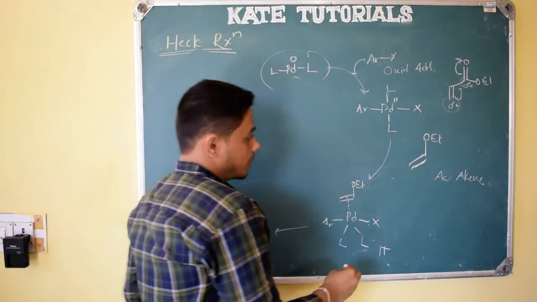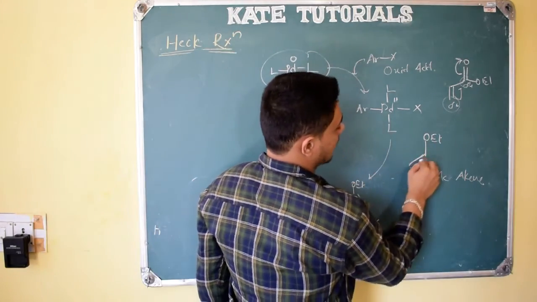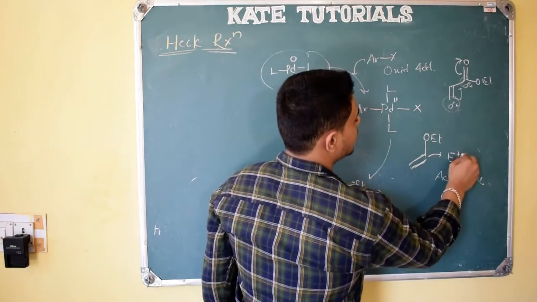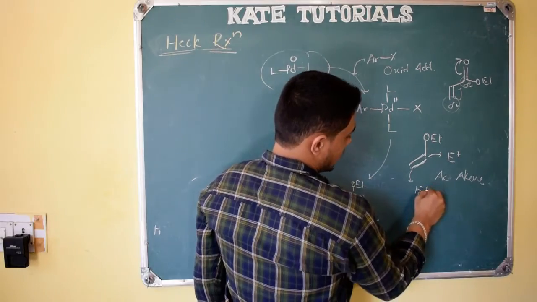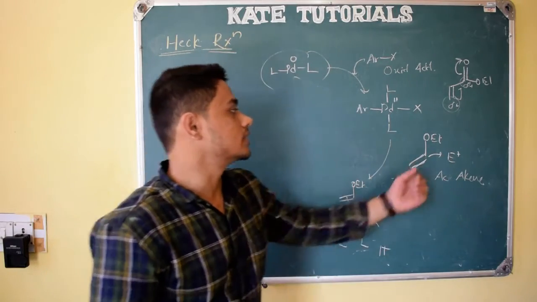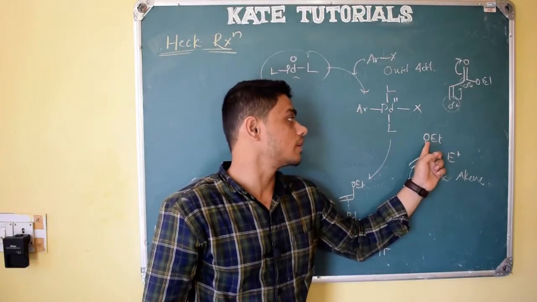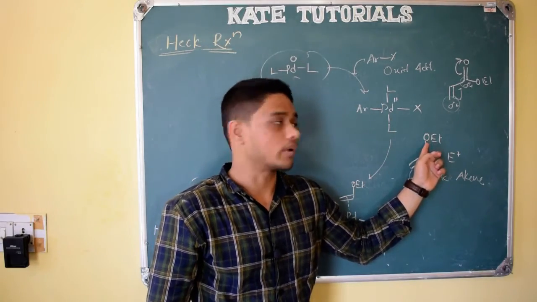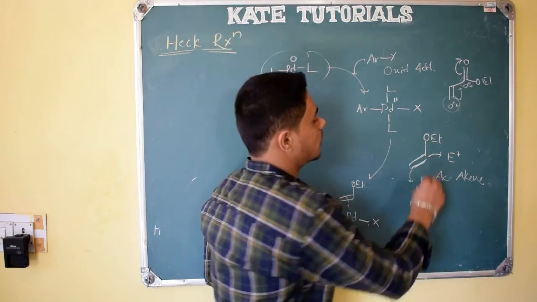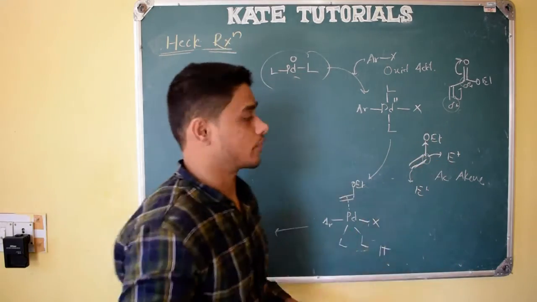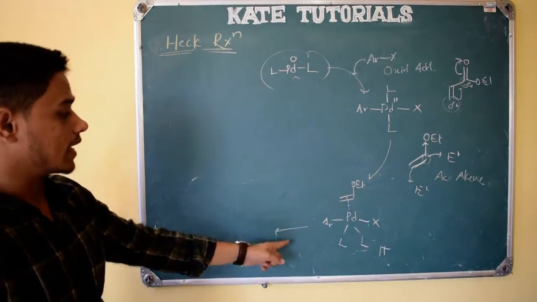One thing you can remember, compared to these two carbons, this one will be more electrophilic. You may ask why. The reason is that this oxygen is a very electronegative atom. Its electronegativity is around 3.5, right? So it can take the electron density, because of which this carbon will be electrophilic. Why I am telling this, you will get to know here.